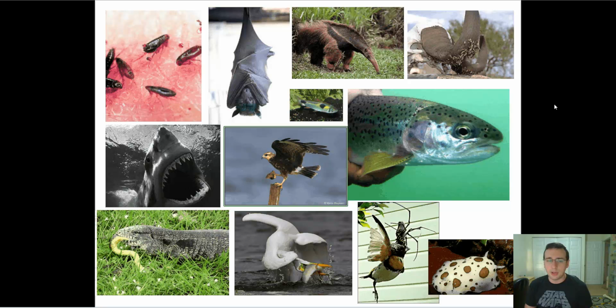So, for example, you have those mites or fleas that you see on the top left. They're called hematophages because they're eating blood. Hemo for blood, phage for eating. You also have insectivores like this bat, that eats insects. You also have special types of insectivores which specialize in ants, like the anteater, and that's called myrmecophage.